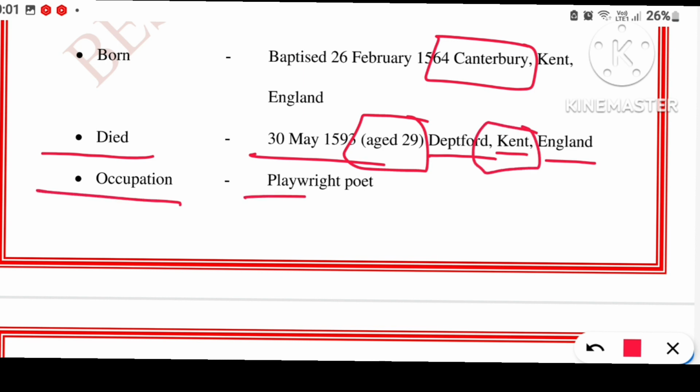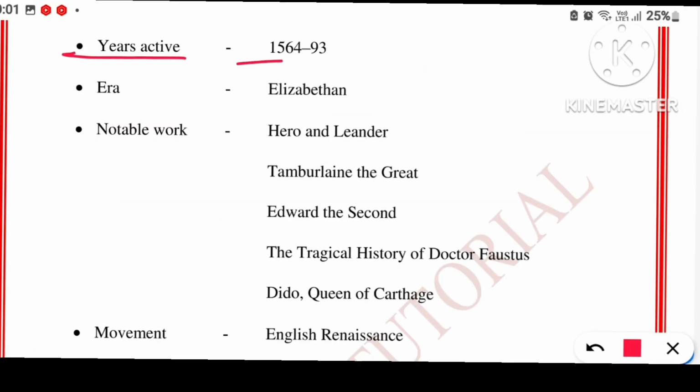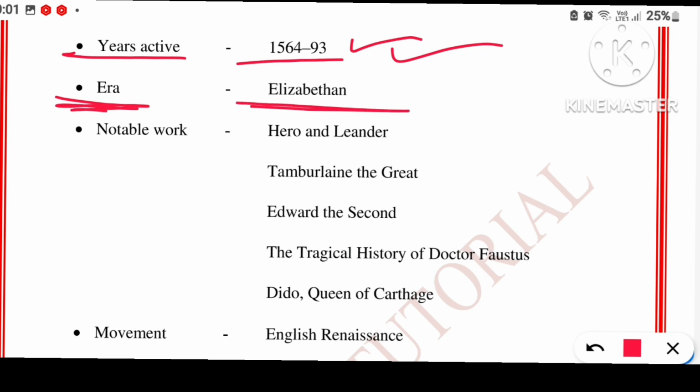His occupation is playwright and poet. Playwright means the one who writes drama. Christopher Marlowe received excessive popularity because of writing drama, and later on he was recognized as a poet as well. He worked actively between 1564 to 1593. This was the golden era of Christopher Marlowe and English literature as well. He wrote during the Elizabethan age. When he was writing, when he was in England, it was Elizabethan rule.